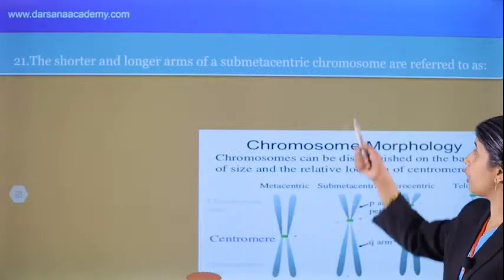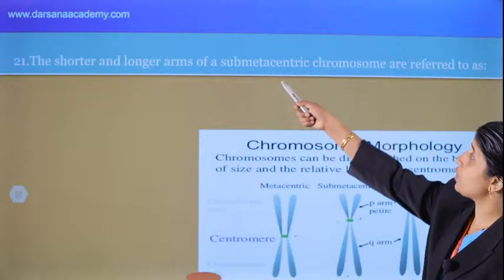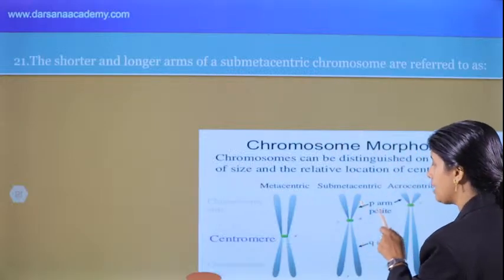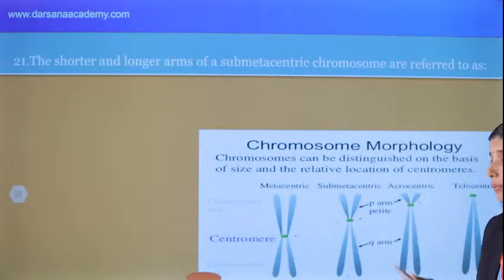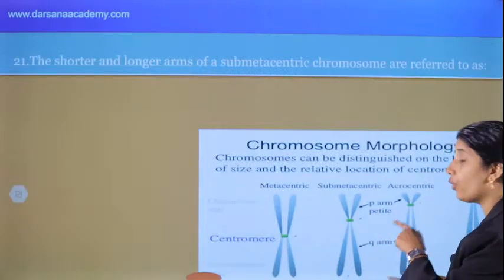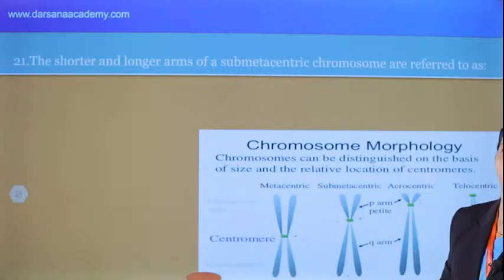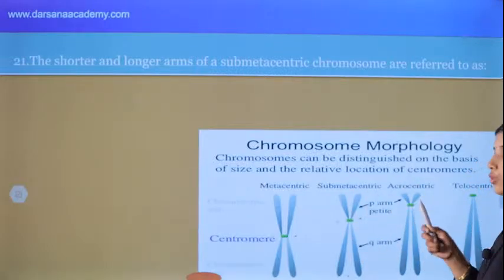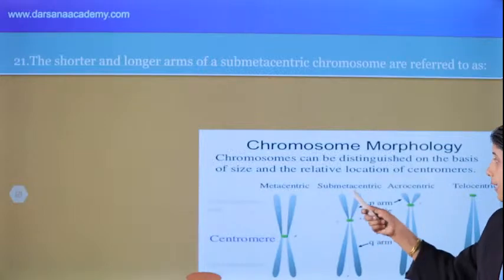In the submetacentric chromosome, we can see that there is a short arm, petit. It's a French term, so short arm is P. Therefore, we can give Q for the long arm: P and Q arms. We can see this in submetacentric and acrocentric chromosomes.